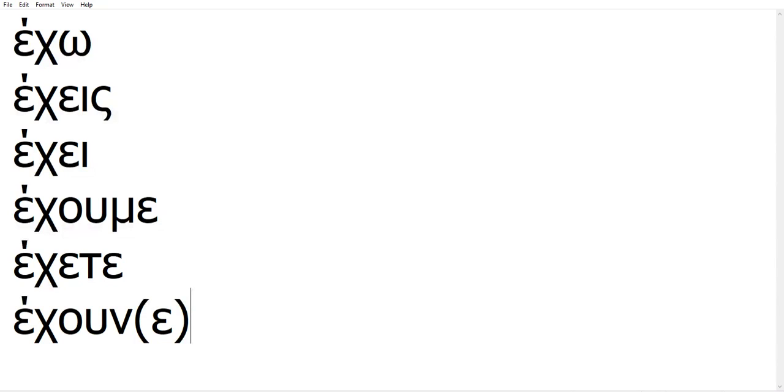Now, I want you first of all to notice that the pronoun is not necessary. So I said έχω is I have, but in Greek this I part is not normally included. The reason being, you can recognize the person from the ending.